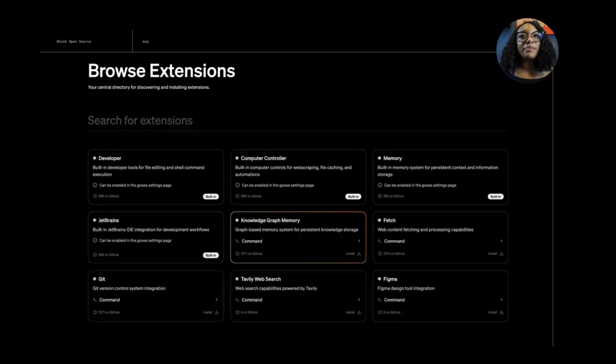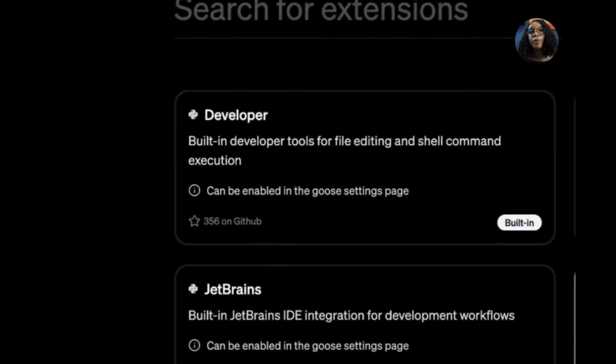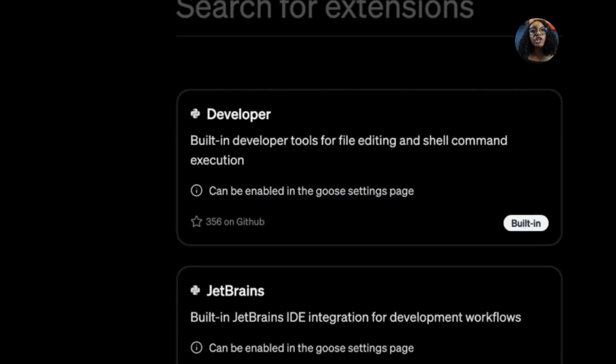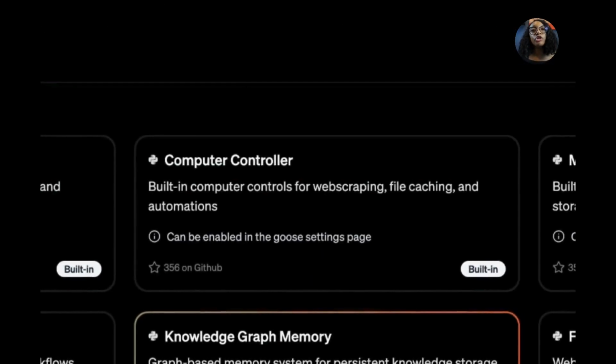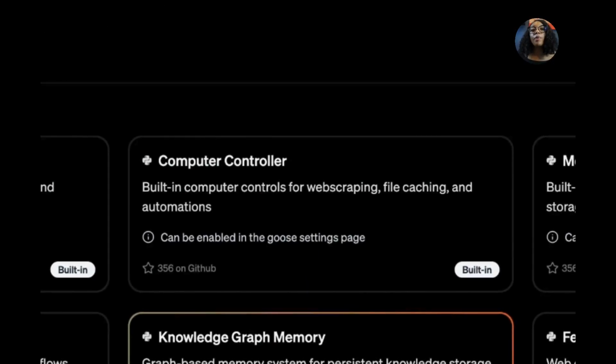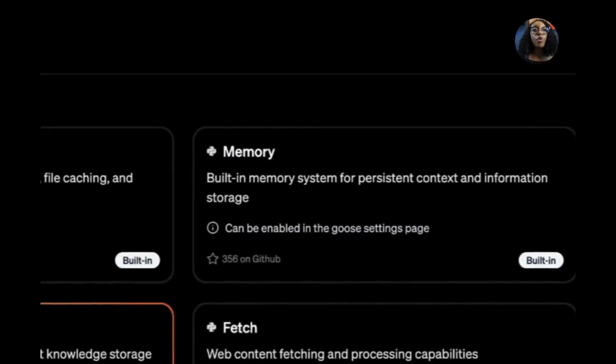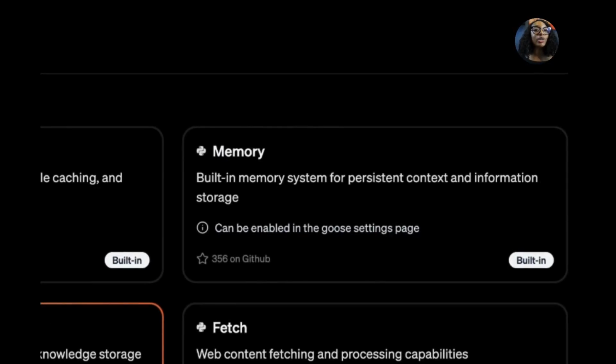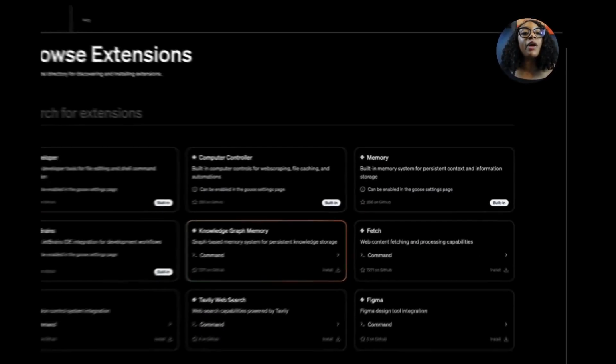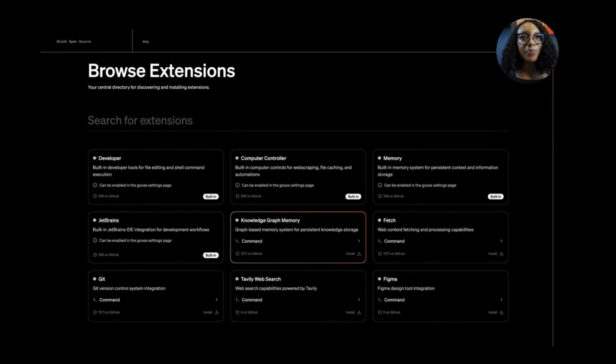On the Goose website, we have a few MCP servers listed as extensions. Some that we've built ourselves, such as Developer, which can write code and execute shell scripts, Computer Controller, which can do things like open browsers and execute Apple scripts, and Memory, which organizes things that you ask Goose to remember. And then there's some community ones here as well.